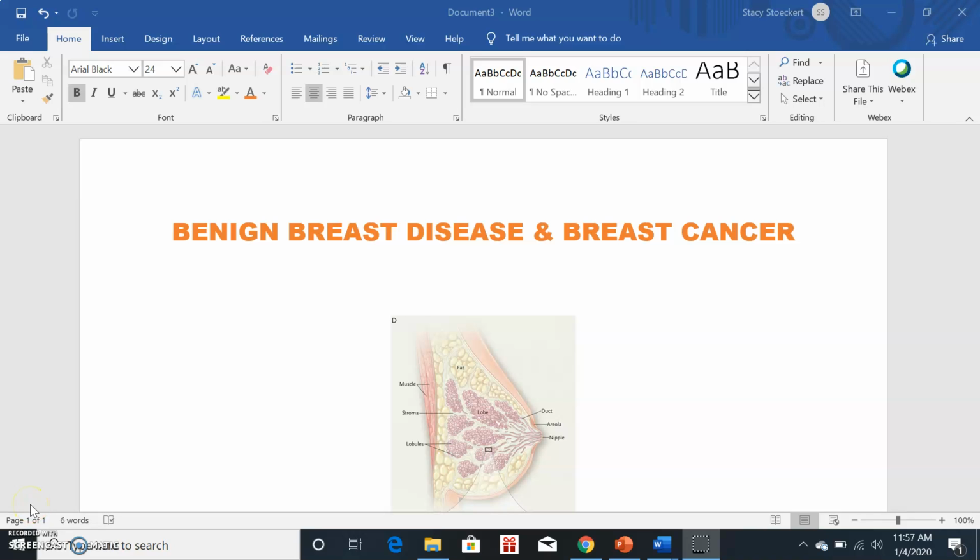Benign breast disease is a spectrum of non-cancerous changes in the breast. These alterations can occur in the ducts and lobules of the breast, including lumps, cysts, sensitive nipples, and itching. The most common symptom reported by women is a painful, palpable mass or nipple discharge.